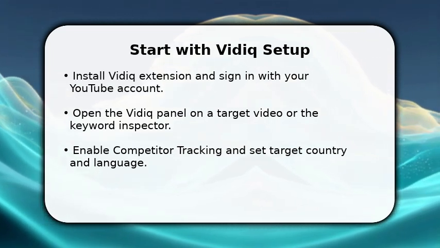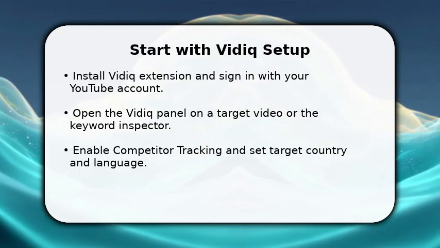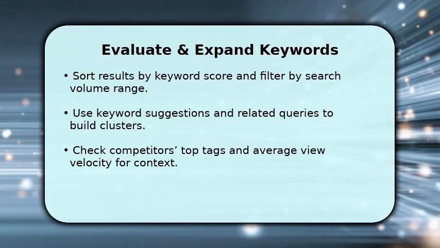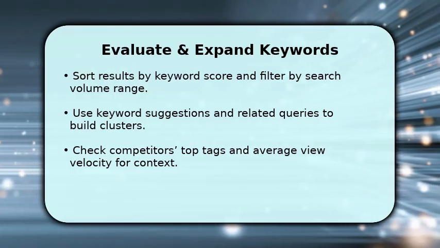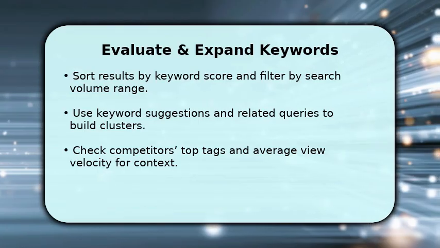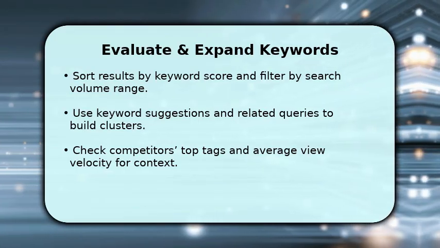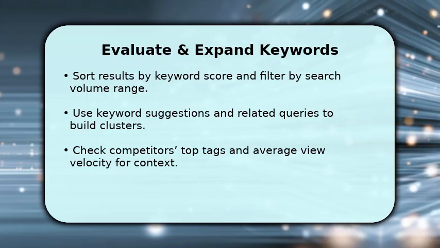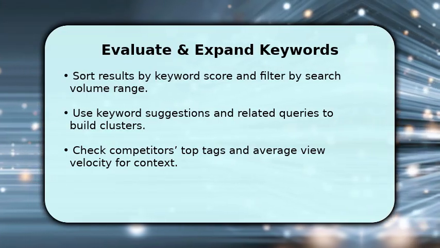Now expand the list using related queries and the keyword suggestion tab. You want 8 to 15 strong candidates. Sort by keyword score to prioritize low competition, decent volume terms, and apply filters for timeframe and region. Then cross-check competitor tags and top-performing videos to spot wording differences and long-tail opportunities.